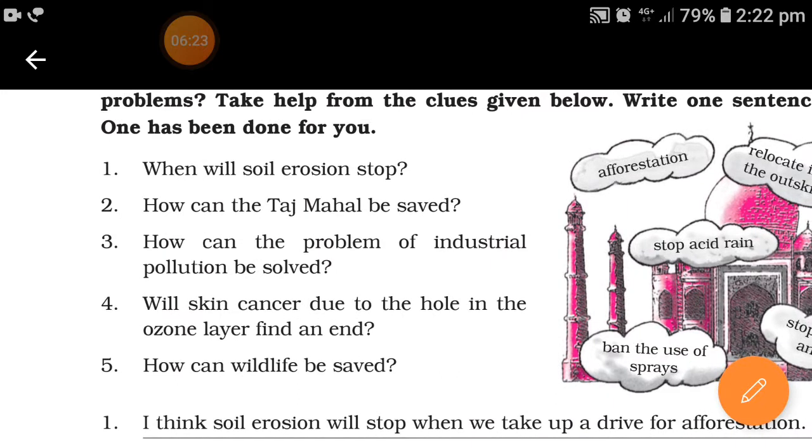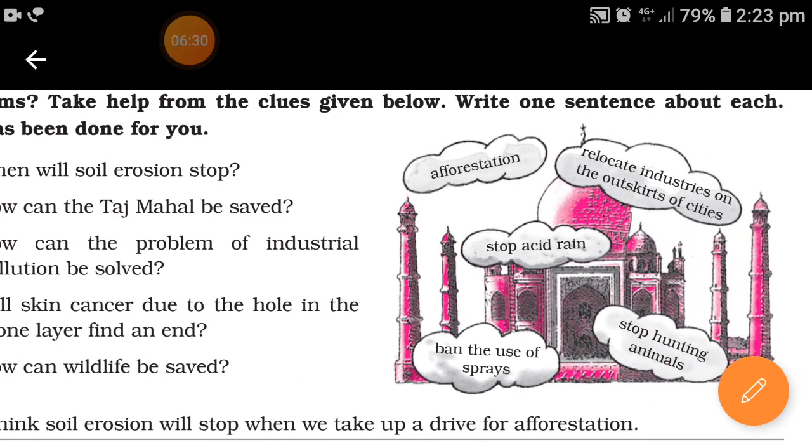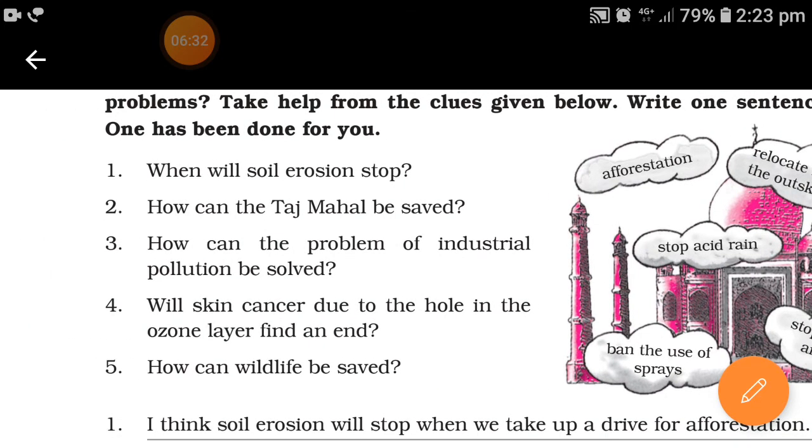The questions are, when will soil erosion stop? The possible answer you can find from these solutions given on the Taj Mahal. How can the Taj Mahal be saved? How can the problem of industrial pollution be solved? Will skin cancer due to the hole in the ozone layer find an end? How can wildlife be saved?